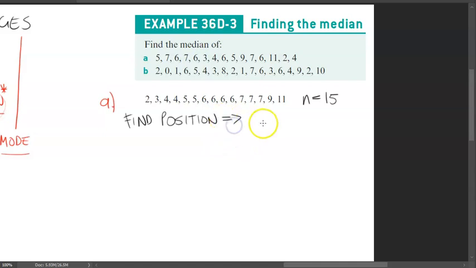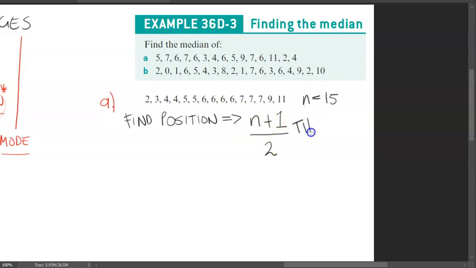The formula goes as this. You take how many values you have, so you take your N value, in this case 15. I'm going to write it in general form for now. Then you add 1 to it. Whatever answer you get, you divide this by 2. This will give you the position.